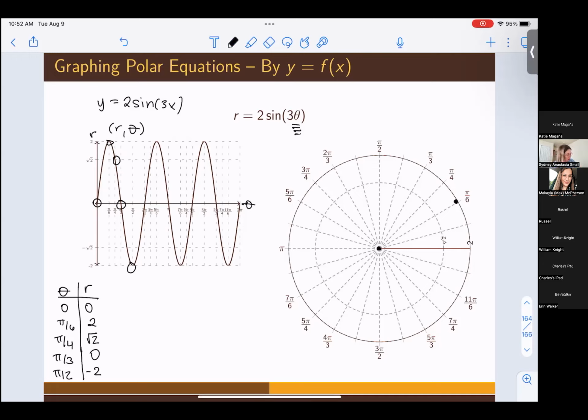And then at pi fourths, we are at square root of 2. So we go out to this radius of square root 2 and rotate around pi fourths. So our point is going to be right here. And then at pi thirds, we are back at the pole, which is at 0. And then at pi halves, we have radius of -2. So we go out -2 like that. We go 2 in the opposite direction, in the quote unquote negative theta direction, and then rotate around pi over 2. And so that's where that point is.